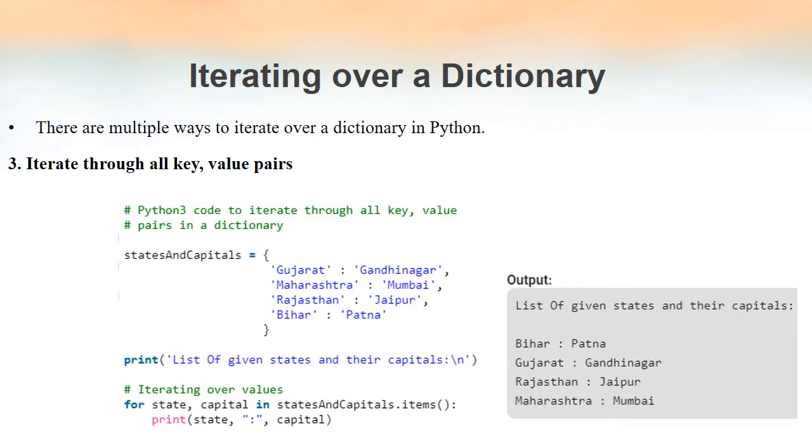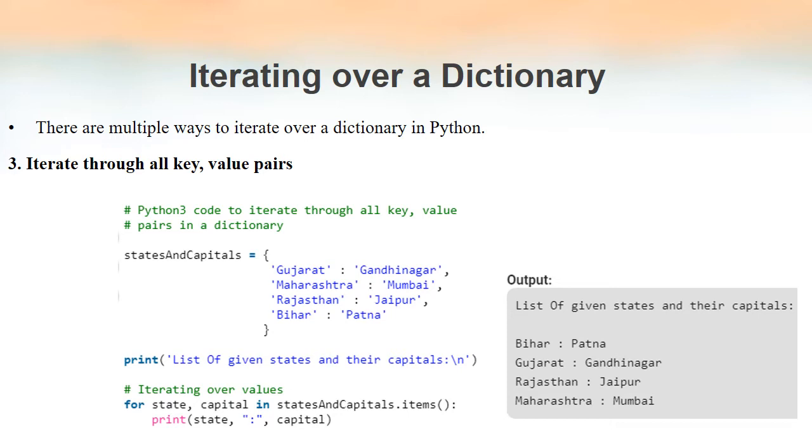The third and final way to iterate over a dictionary is by means of all key value pairs. So far we saw how to iterate through a dictionary by means of keys and by means of values. In both those cases, we'll be getting only the keys or only the values.